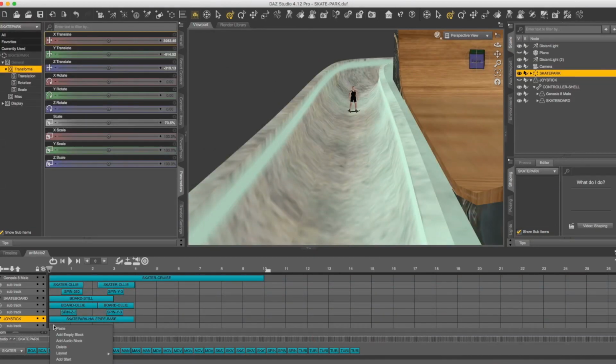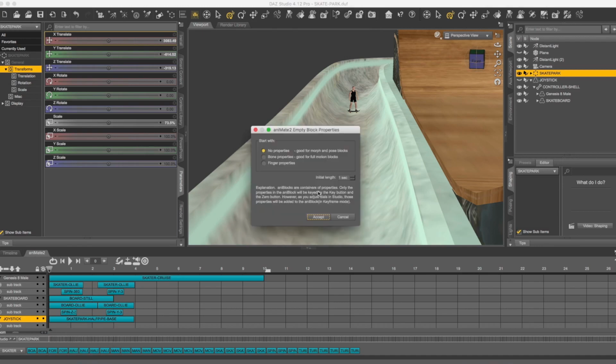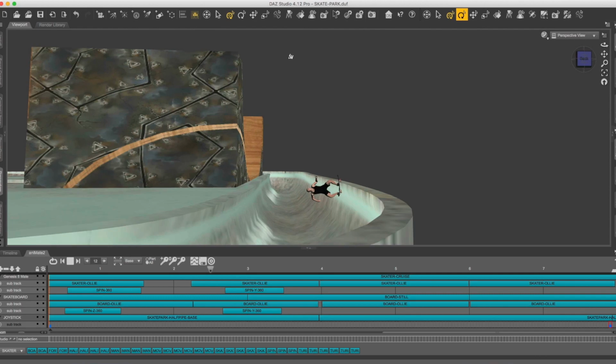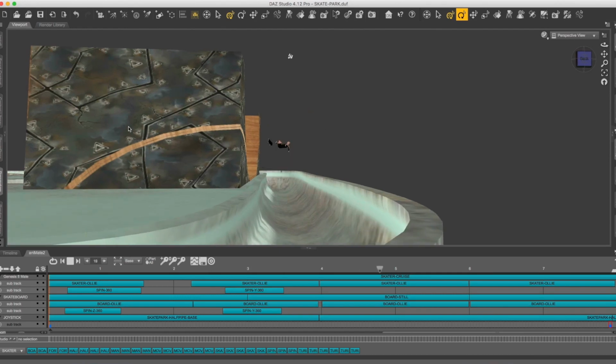Okay, so now I'm going to create another empty ANI block. Make it 5 seconds. And this one should be easy because I'm just going to be taking the Z axis and having him go down as he's doing his left and right and tricks. Okay, so it's not the prettiest thing in the world, but it does work, and conceptually that was the most important thing for me, to see if no matter what challenge I put myself up to with these tools, I seem to be able to work with it.